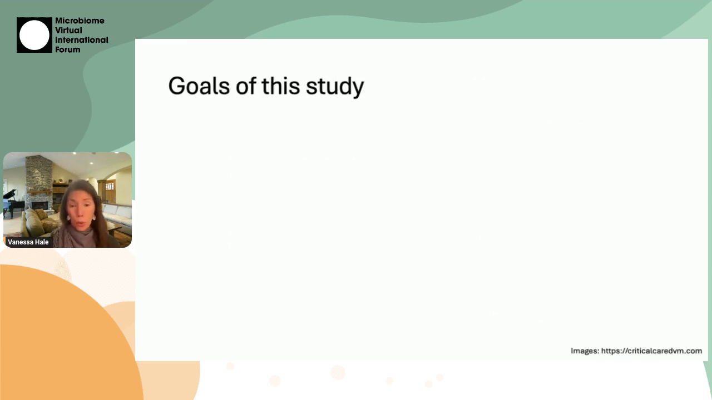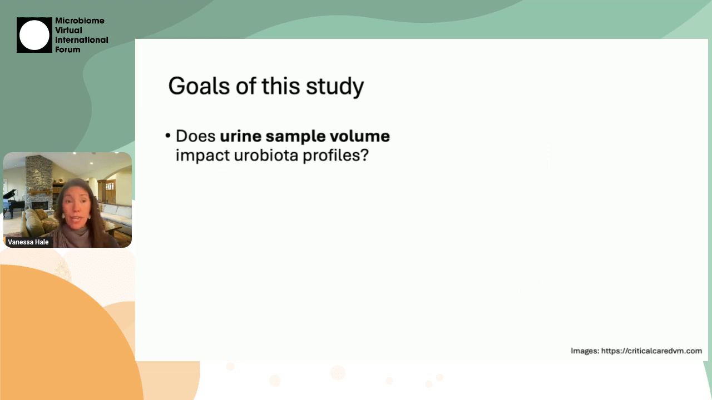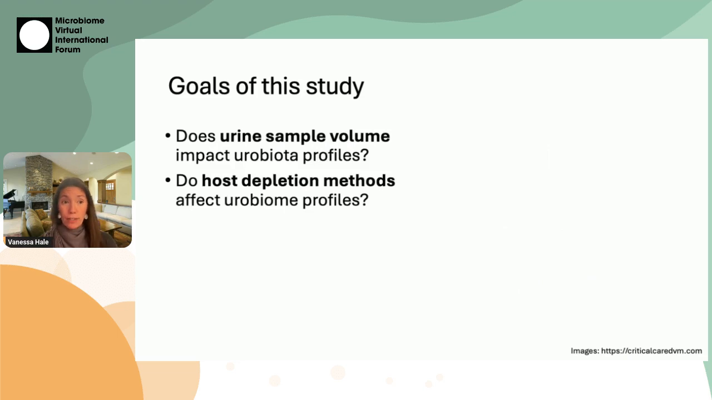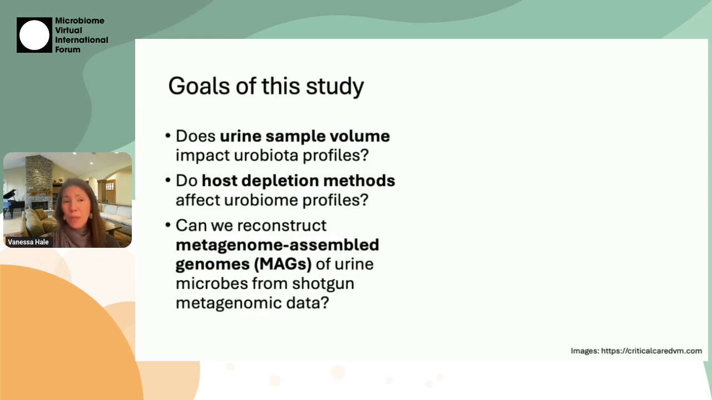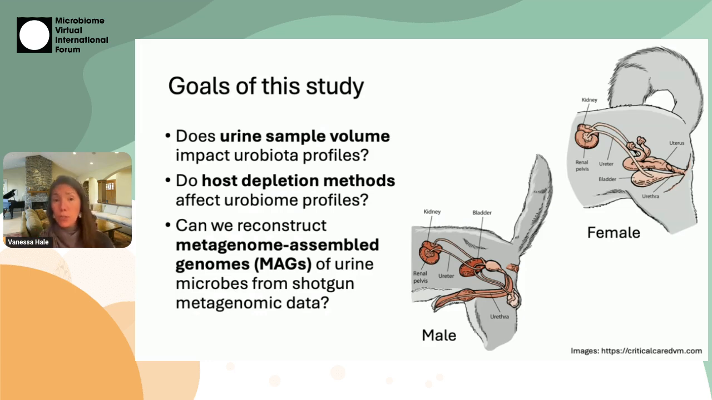And the goals of the study that I'm sharing with you today were, does urine sample volume impact urobiota profiles? Do host depletion methods affect urobiome profiles? And can we reconstruct metagenome-assembled genomes of urine microbes from shotgun metagenomic data? And I'll give you a heads up now, we used dog urine for this. So a quick view of the dog urinary tract. Here's females, this is bladder and urethra. Here's males, bladder and urethra.